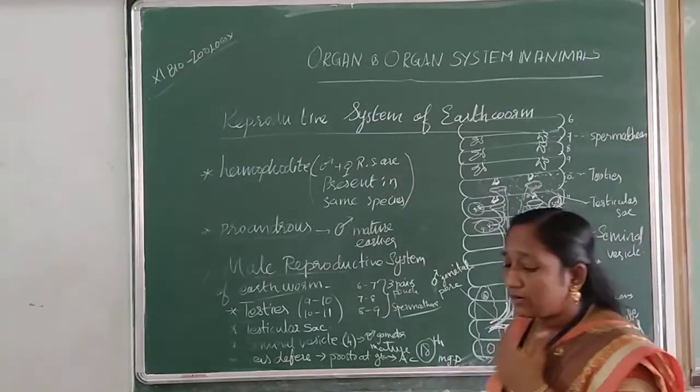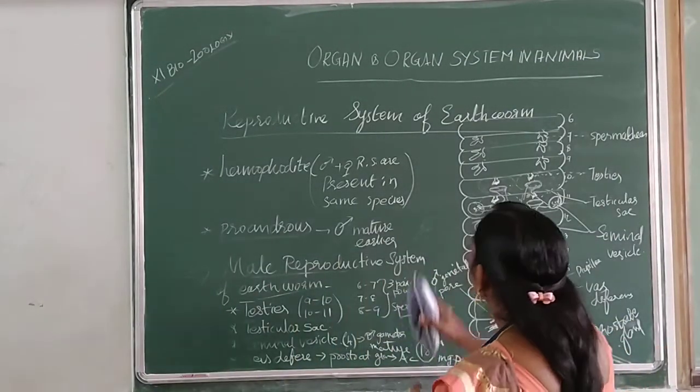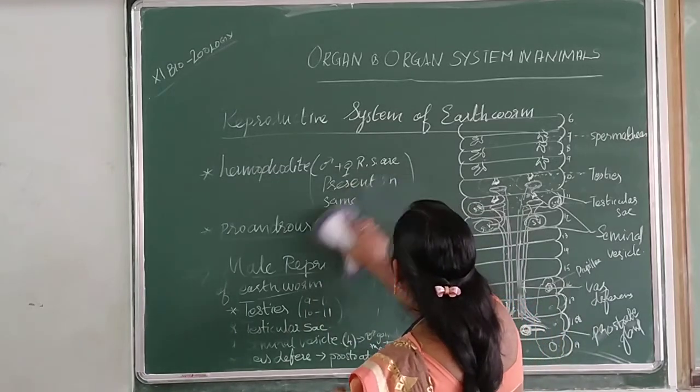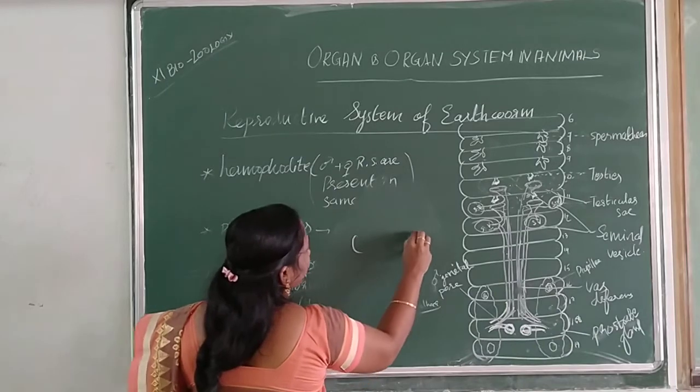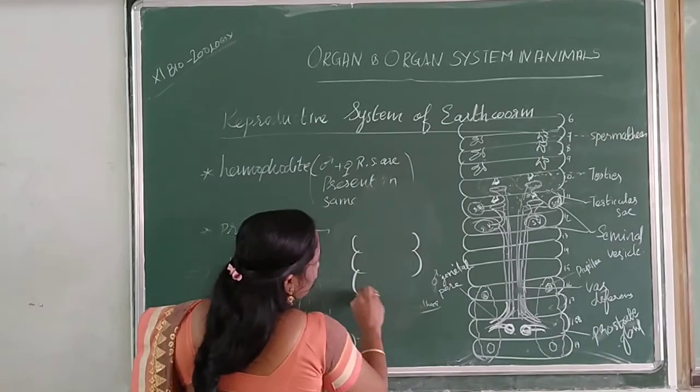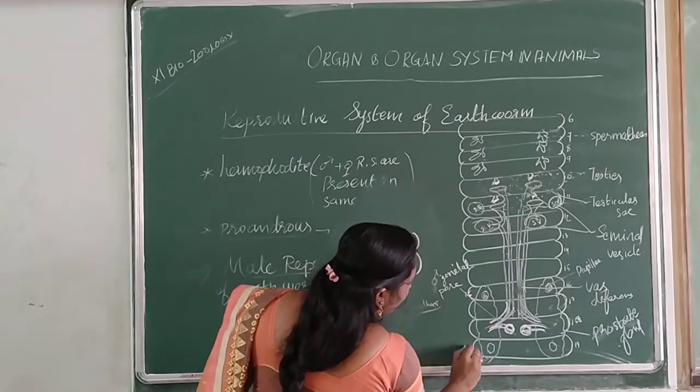If you draw the structure externally, if you see the earthworm externally, at this segment you can find it. The accessory glands are located between the 16th segment and 19th segment.